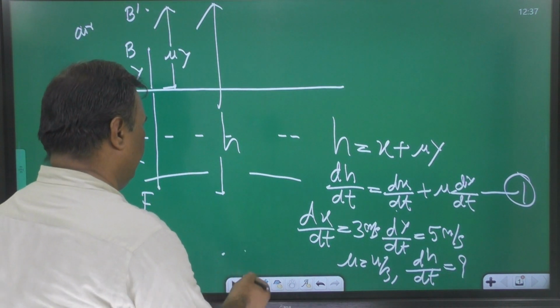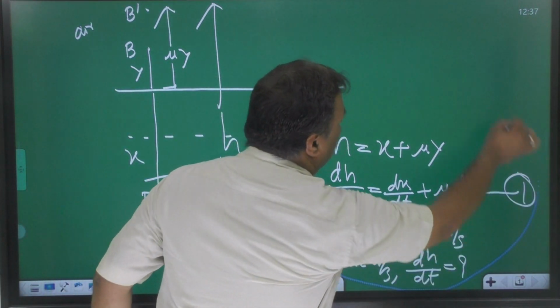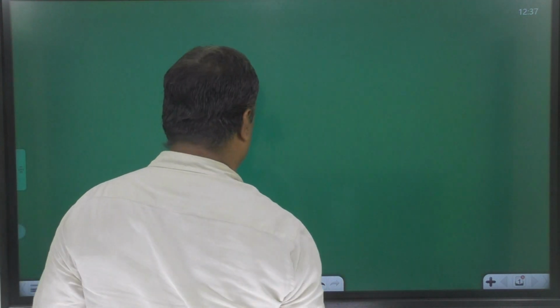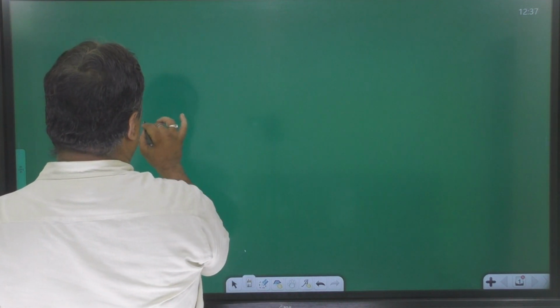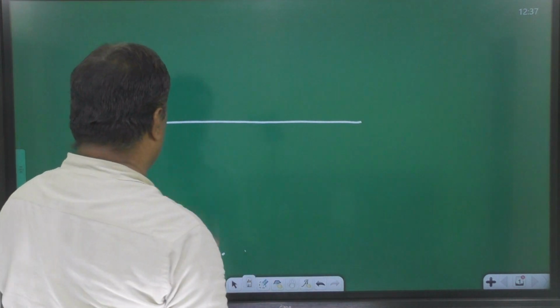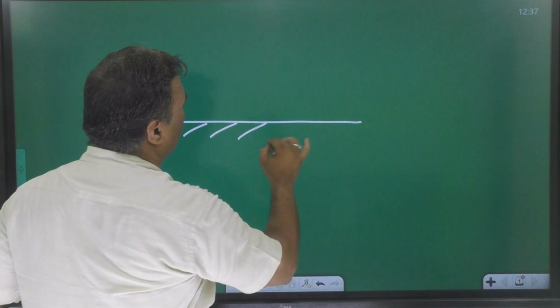Okay, I am taking one more example. I think then you can understand better. Suppose this is a mirror, a polished surface.